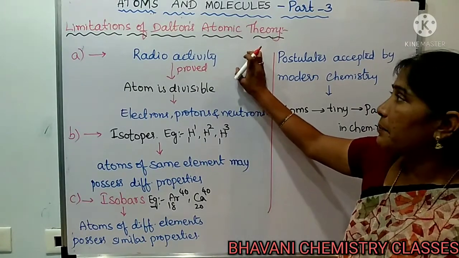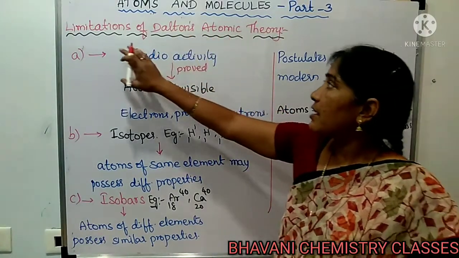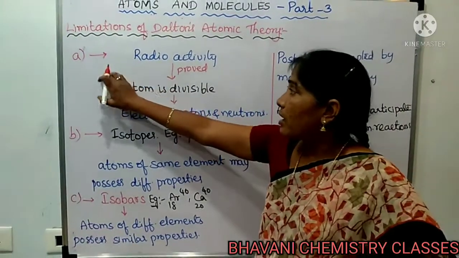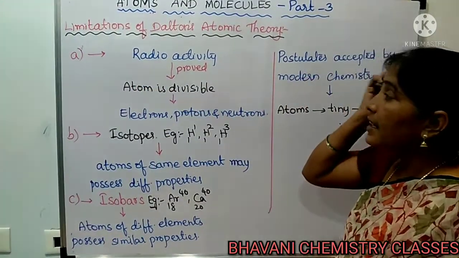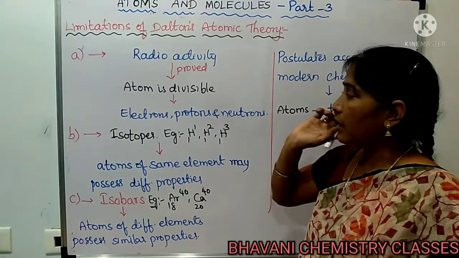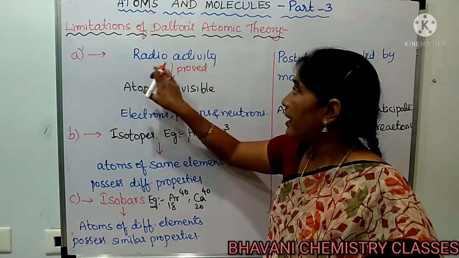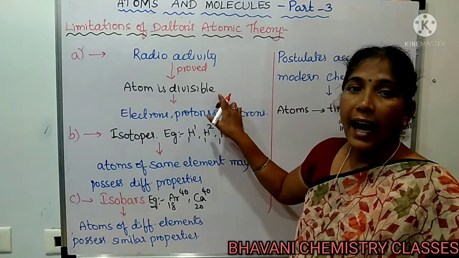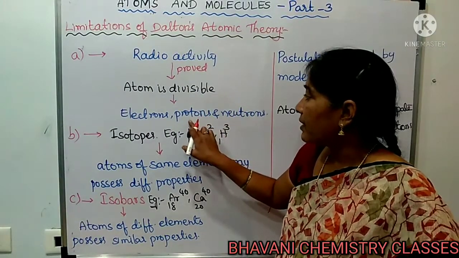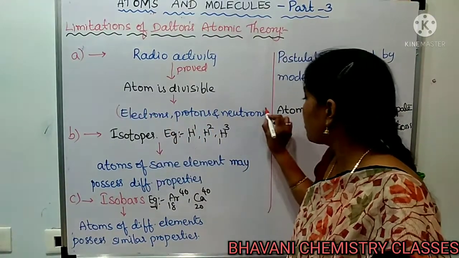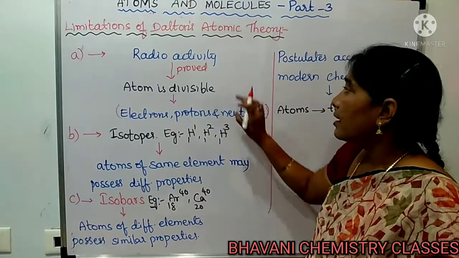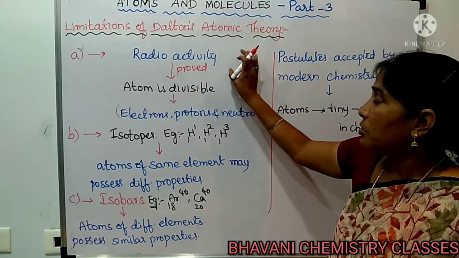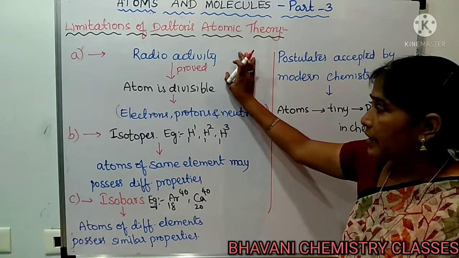Students, what do you mean by limitations? Means which are not described by that theory. Dalton told that atoms are indivisible. But after the discovery of radioactivity, what is proved? That atoms are divisible. Atoms contain subatomic particles: electrons, protons and neutrons. This is one limitation or drawback of Dalton's atomic theory.